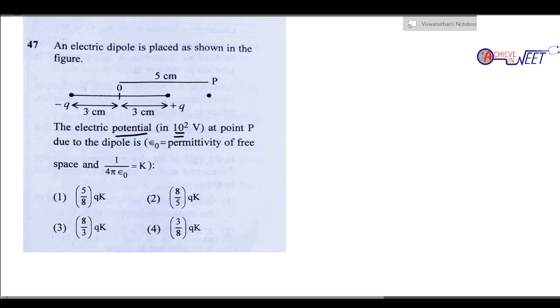ஸோ ஒரு சார்ஜாக பார்ப்போம். எலக்ட்ரிக் பொட்டென்ஷியல் due to minus q. ஸோ minus q னால what is the potential here? It is k into q by r தான் ஃபார்முலா. சரியா? ஸோ k into q, r is going to be 3 plus r. So q is minus q. q வோட வேல்யூ கொடுத்துருக்காங்களா? கொடுக்கல. Potential is scalar quantity, so you should take negative sign. R வந்து it is 3 plus 5, that is 8 into 10 power minus 2.